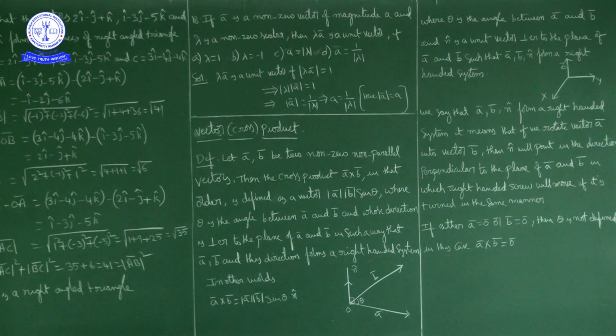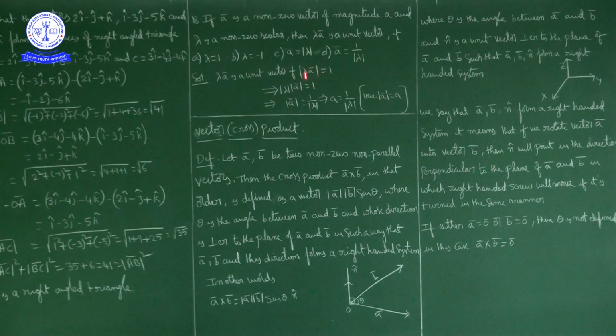Okay, it is an MCQ question. What is given? If A bar is a non-zero vector of magnitude A, it means magnitude of A bar is equal to A, and lambda is a non-zero scalar, then lambda A bar is a unit vector. It means magnitude of lambda A bar is how much? 1. Lambda A bar is a unit vector if magnitude of lambda A bar is equal to 1.